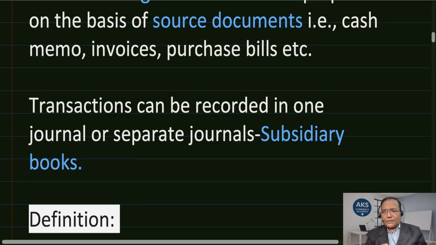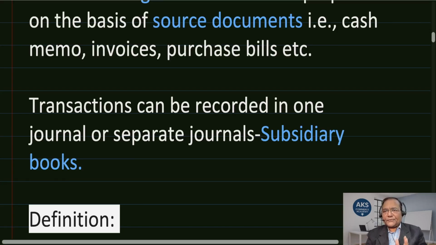So I hope you have understood. One journal suffices the requirement of a small firm where there are a limited number of transactions, but as the scale increases, that does not suffice because it is going to be voluminous. So for a specific nature of transaction, a specific journal is kept, and that is called subsidiary books.